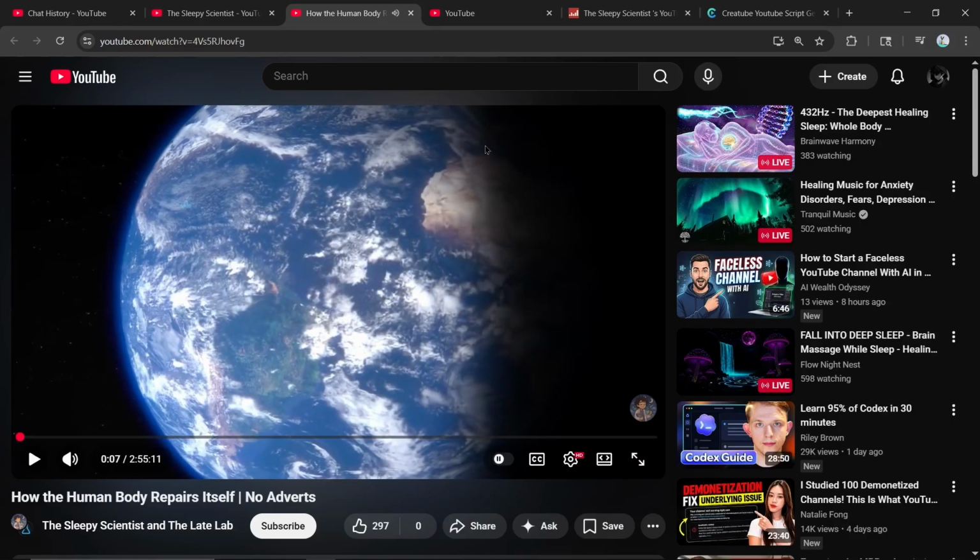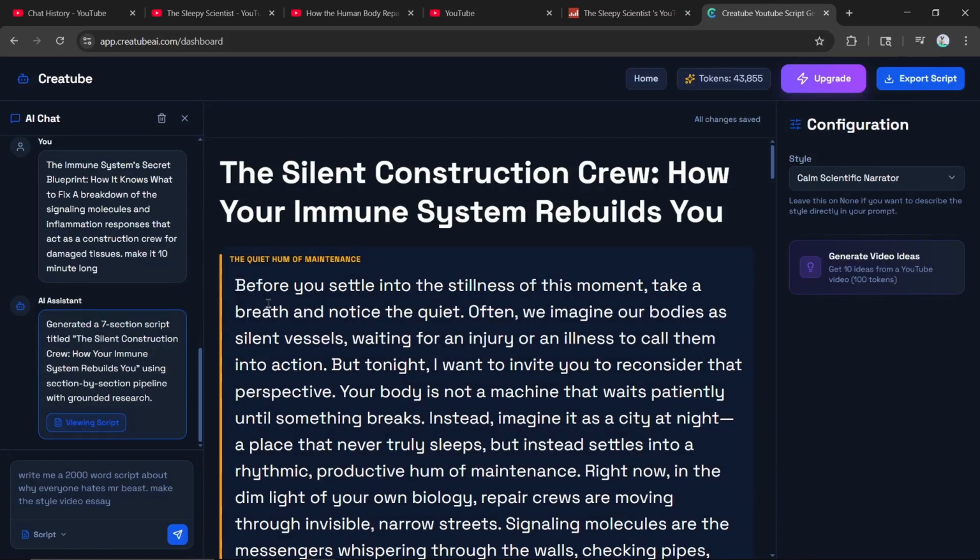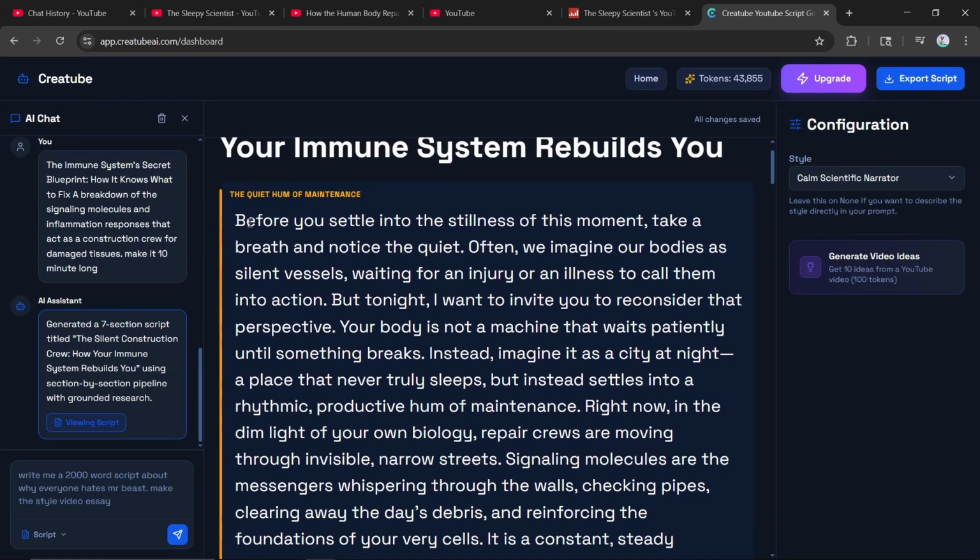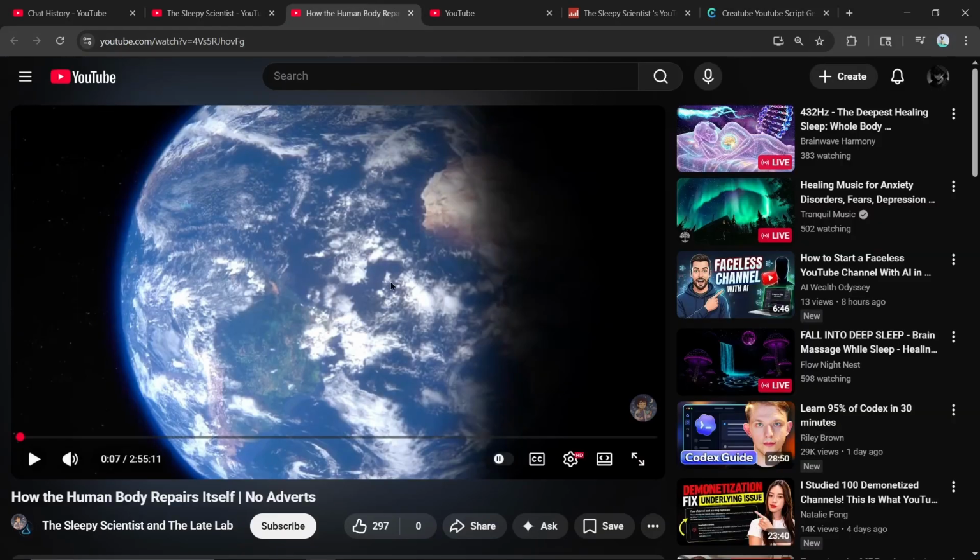As you can see, this sounds kind of like a story, calm and so on. And as you can see, the script sounds basically the same thing. It said, before you settle into the stillness of this moment. It doesn't sound generic or anything like that. It sounds basically just like this.